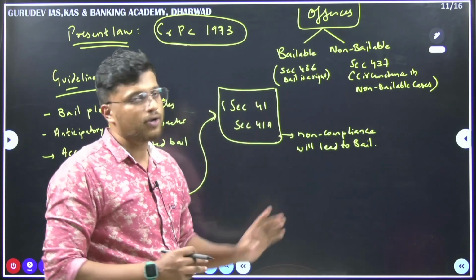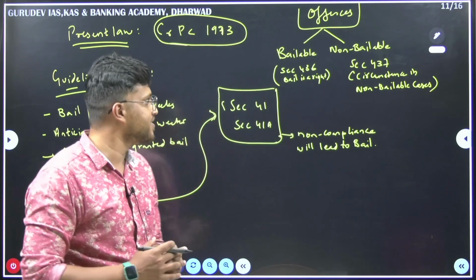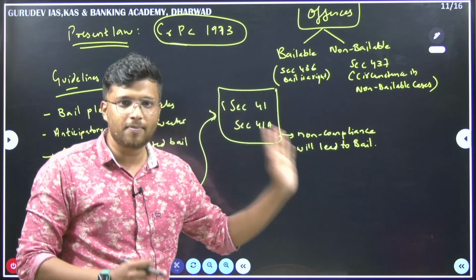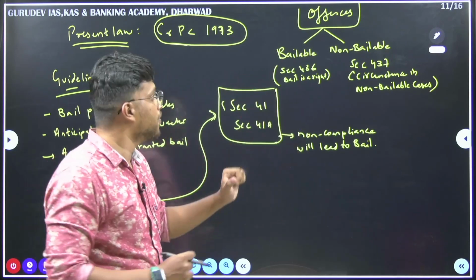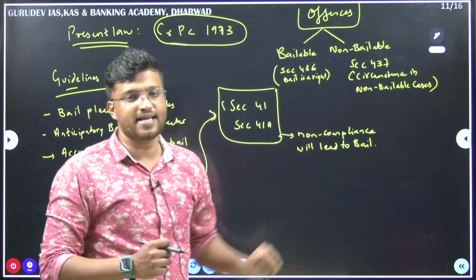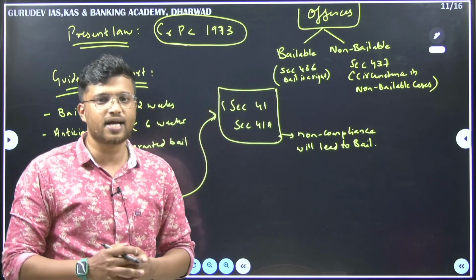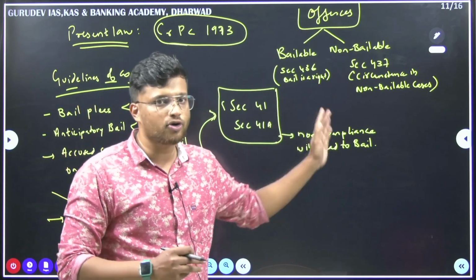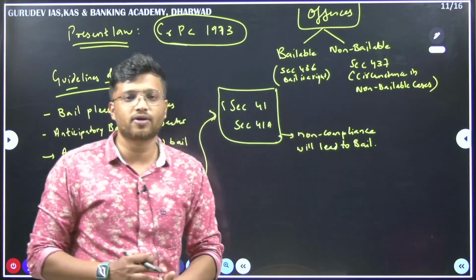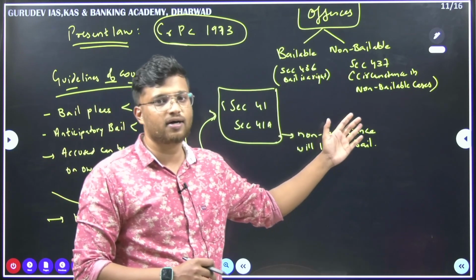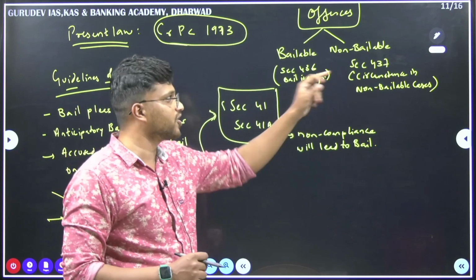When it is a bailable offence, section 436 of the CrPC says that bail is a right. So when a bailable offence is committed, bail has to be given. It is a right of that person. But when we look at non-bailable offences, which are governed under section 437, for such offences bail is not a norm. It is not a right of that person. It is under the discretion of the courts whether they give bail for that offence. The circumstances in non-bailable cases are mentioned in section 437.